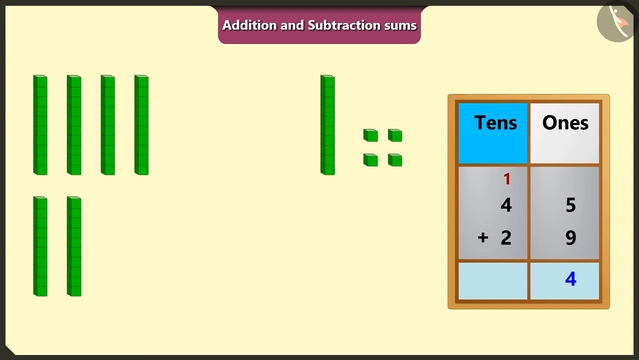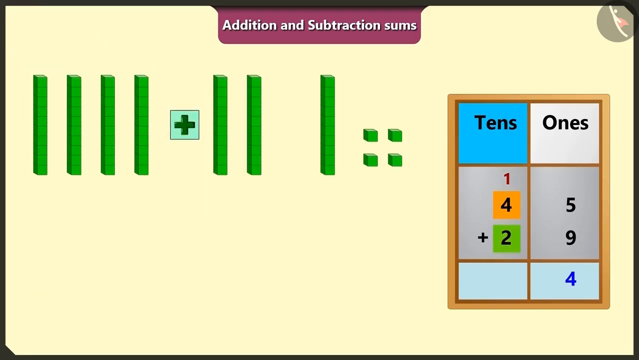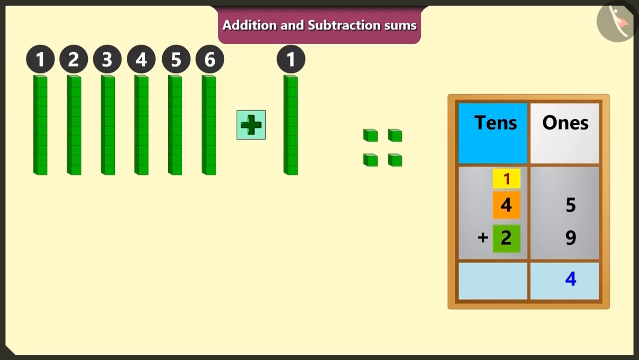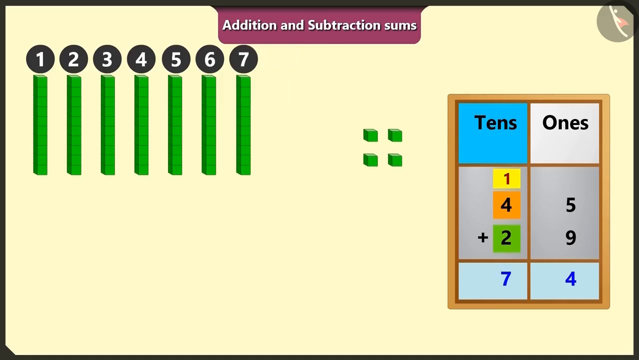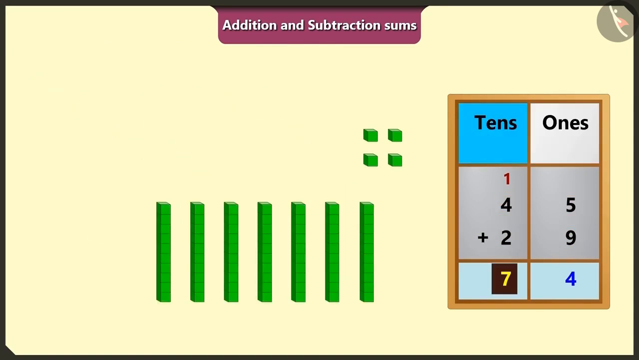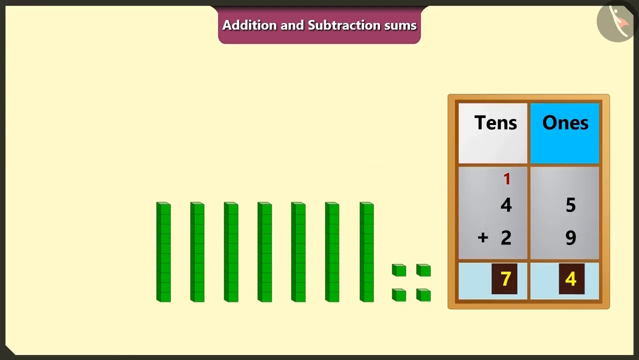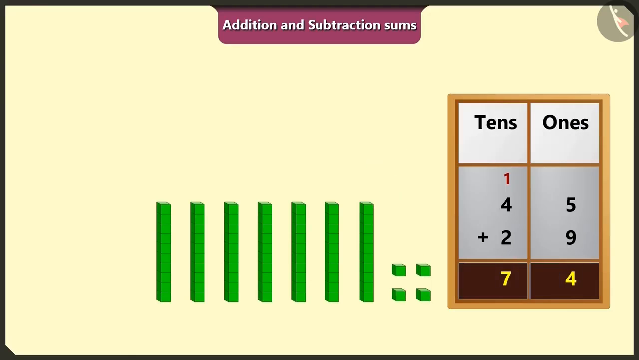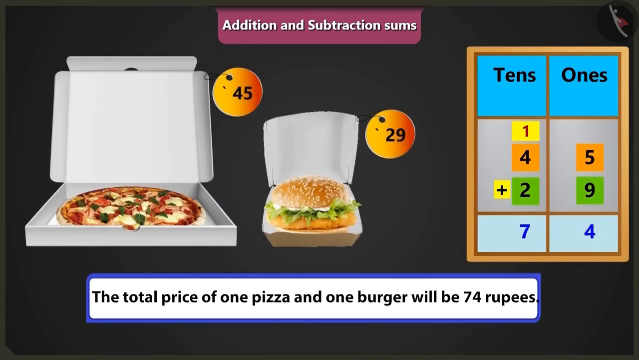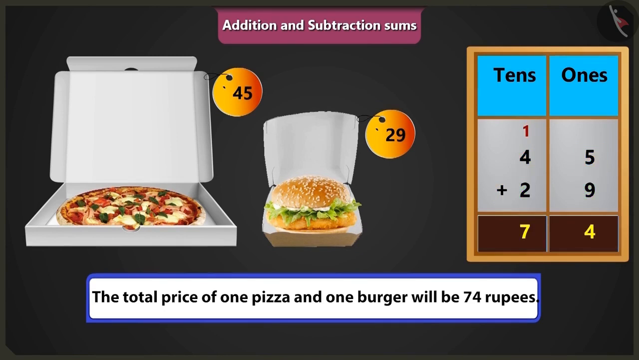Now, if we will add 2 tens in the bigger number, 4 tens in the box of tens, it will be 6 tens, and if we will add 1 ten carry over in 6 tens, then it will be 7 tens. So in this way, if we will add 29 rupees to 45 rupees, it will be 7 tens and 4 ones means 74 rupees. So the total price of 1 pizza and 1 burger will be 74 rupees.